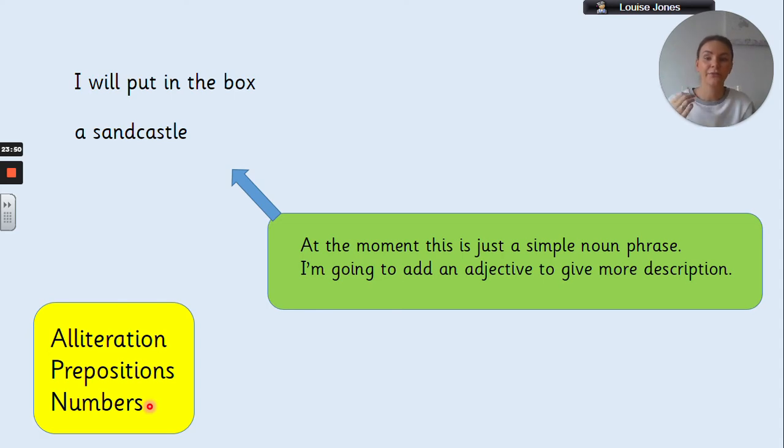So the first thing I've decided to go into my box is a sandcastle. Now, at the moment, this is just a simple noun phrase. It's a bit boring. There's no description. There's nothing else going on there. It's just a sandcastle. So I'm not going to leave that as it is. That's just my starting point. That's just my first idea. I'm now going to add in an adjective, a describing word, to give more description about the sandcastle.